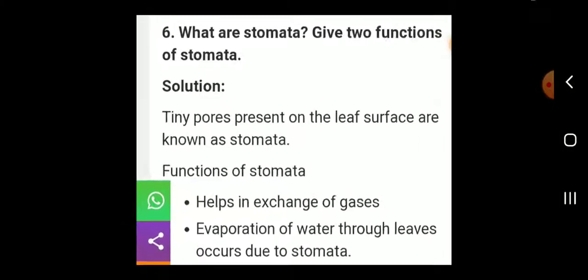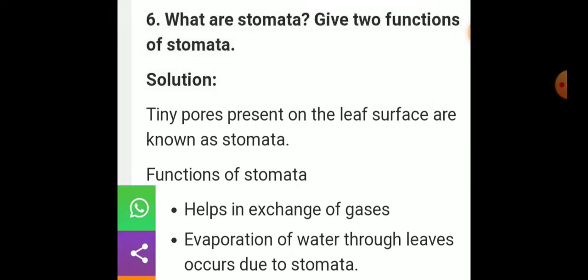Okay, the functions of stomata. What are the functions of stomata? Helps in exchange of gases. Evaporation of water through leaves occurs due to stomata.